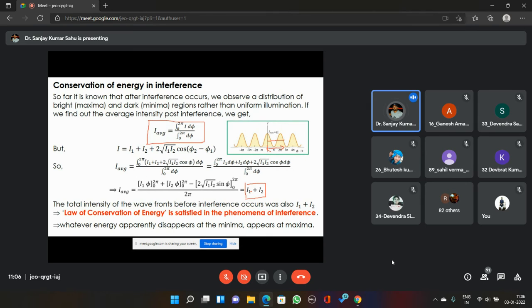After superposition, the distribution has a certain pattern from maximum to minimum. By this integration method, the average intensity comes out to be I1 plus I2, which is the same as the average intensity of the two waves before superposition or interference. So the law of conservation of energy is valid here and is not violated in this phenomenon.